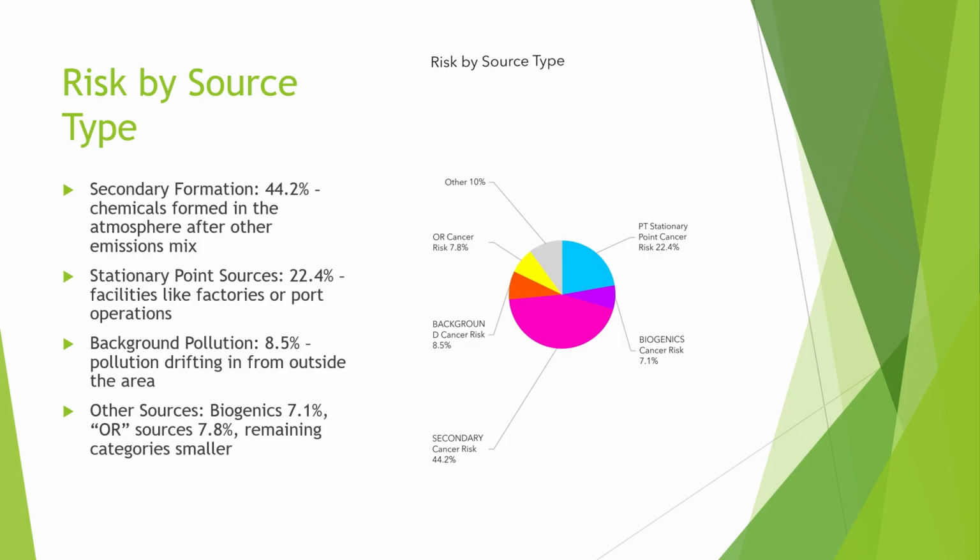When we break down the risk by source type, secondary formation accounts for the largest share at 44.2%. This is mostly tied to formaldehyde created through chemical reactions in the air. Stationary point sources contribute 22.4%, and that includes facilities like factories and cargo ship terminals at the port. Background pollution accounts for 8.5%, coming from areas outside Charleston. The rest is made up of natural sources, labeled as biogenics, at 7.1%, and a category called OR, which is the other risk category, at 7.8%, along with smaller miscellaneous sources.